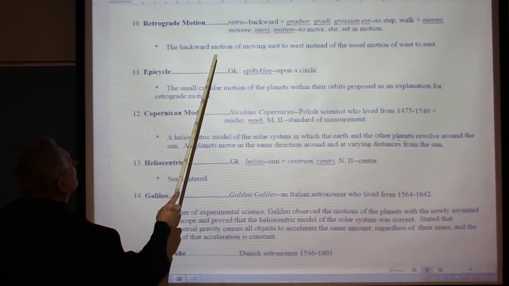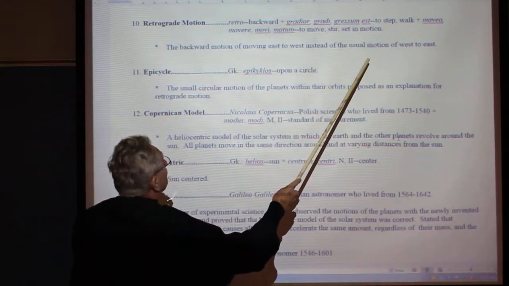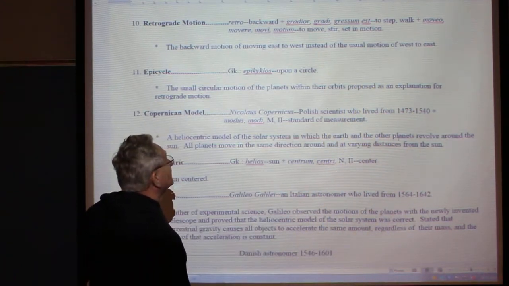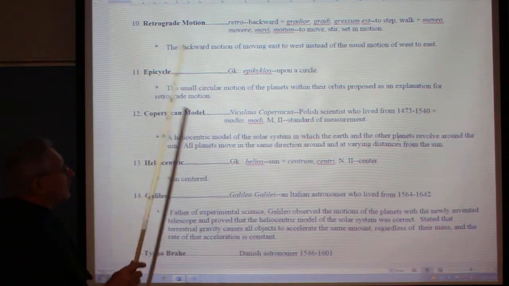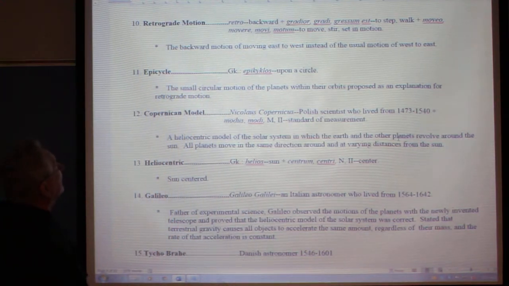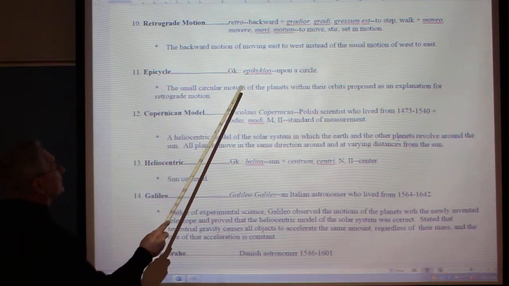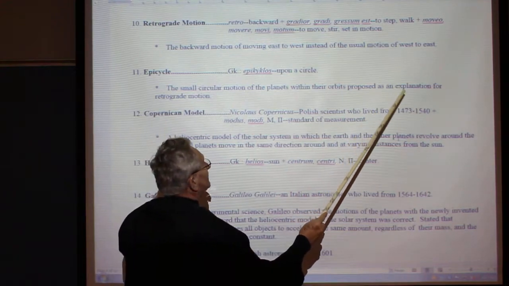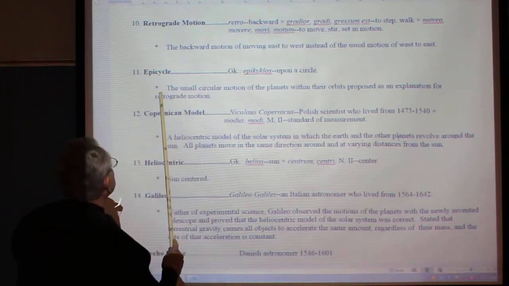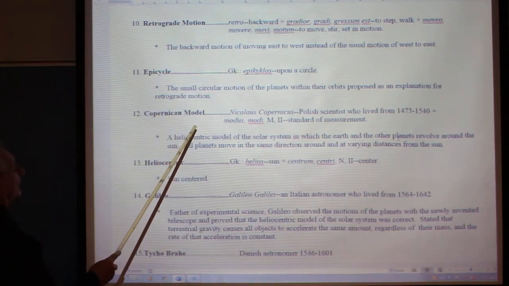The backward motion of movement east to west instead of the usual motion of west to east. So that's retrograde motion. And then what did Ptolemy say? He got this epicycle, a small circular motion of planets within their orbits, proposed as an explanation for the retrograde motion.